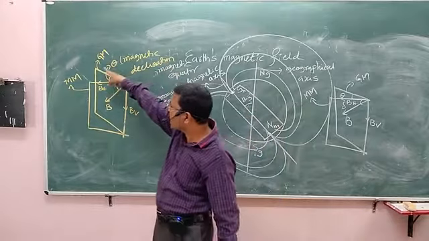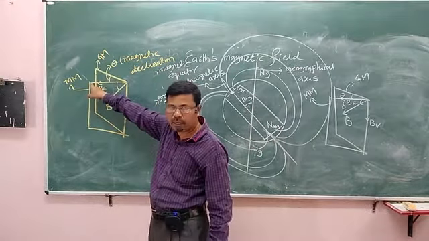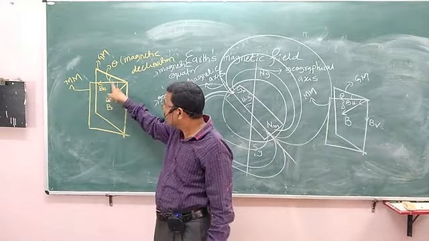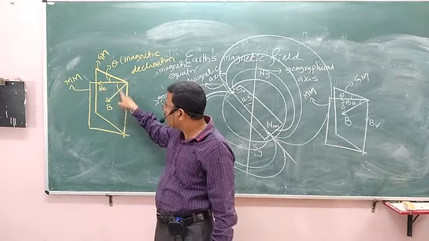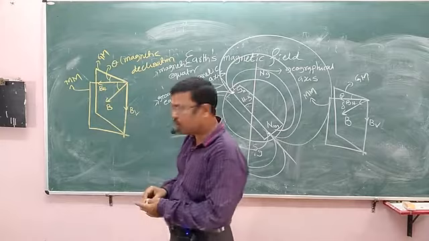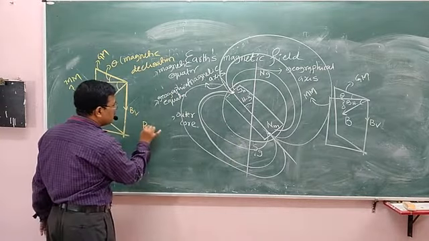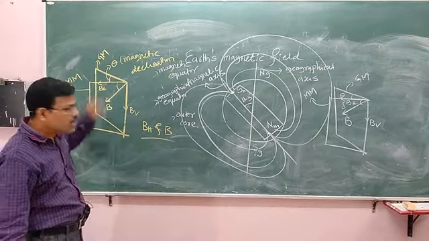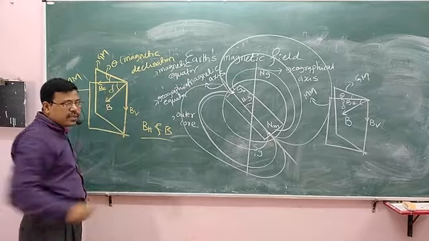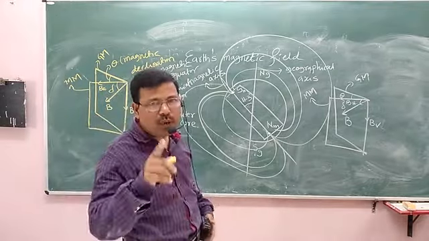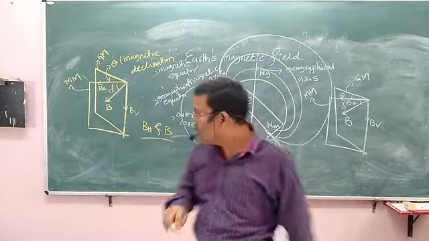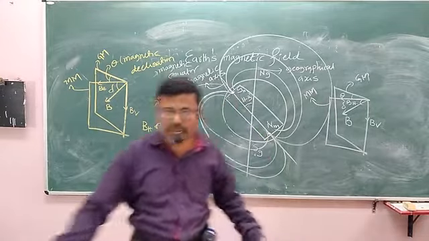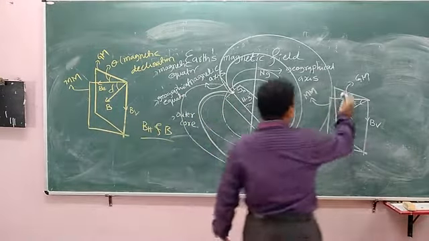Magnetic declination is the angle between geographical meridian and magnetic meridian, whereas angle of dip, or the angle of inclination, is the angle between the horizontal component and Earth's magnetic field. The angle between BH and B is known as angle of dip, that is delta. This angle of dip is 0 at the equator. That means at the equator, BH and B are in the same direction.